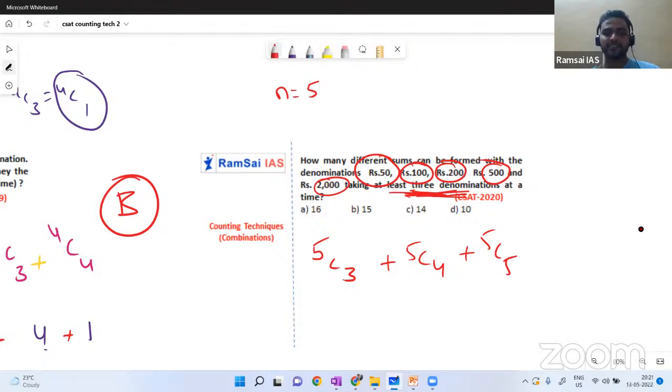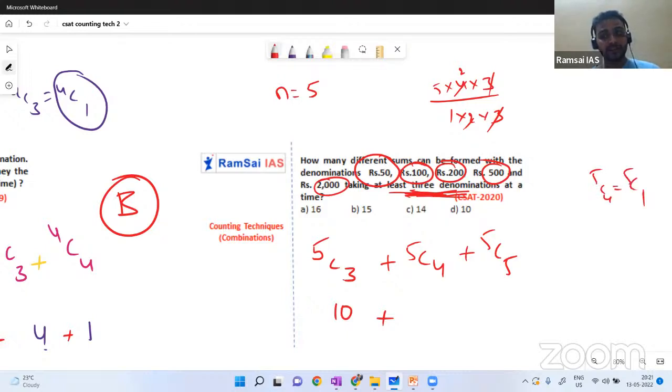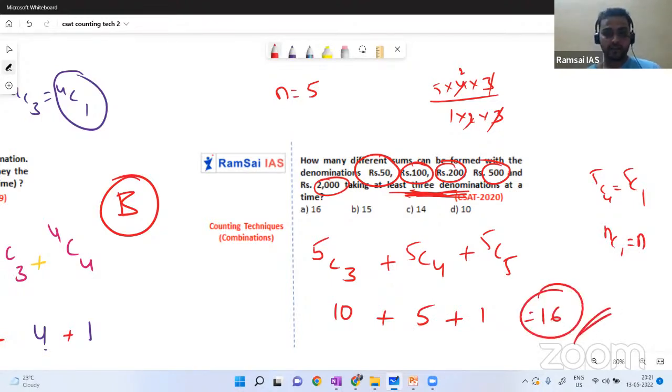So tell me, what is 5C3? 5 into 4 into 3 by 1 into 2 into 3. 3 gets cancelled. 5 2s are 10, plus 5C4. I already told you 5C4 can be written as 5C1, because NCR equal to NC(N minus R), and NC1 equal to always N. So this is 5, plus NCN is always 1. So sum will be 16. Option A, 16 will be the answer.